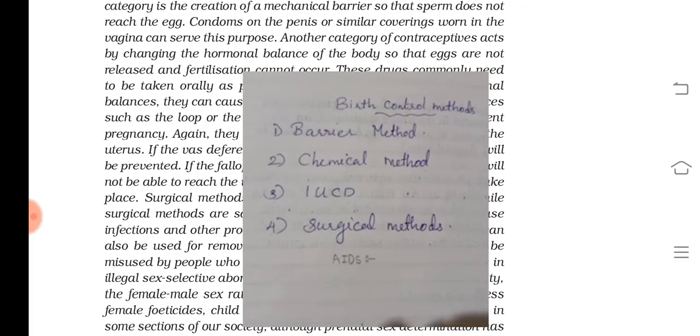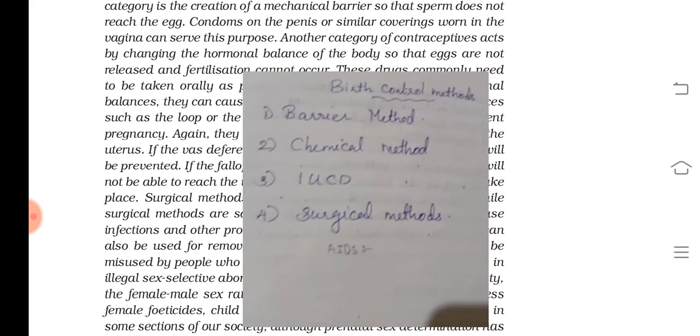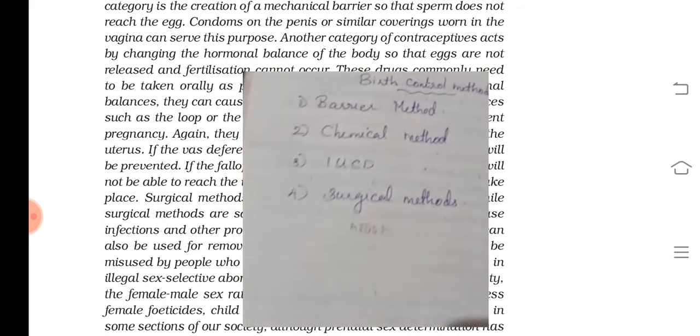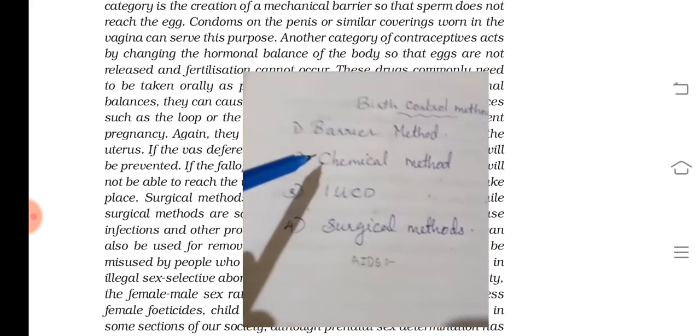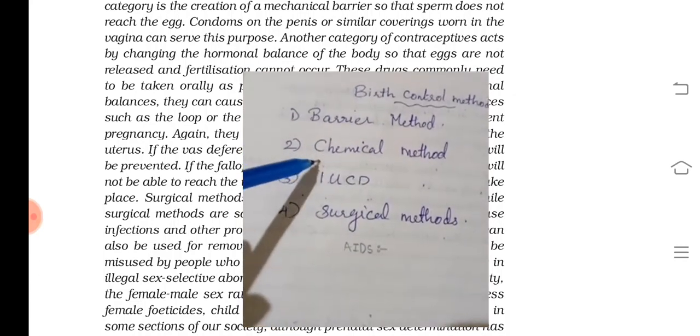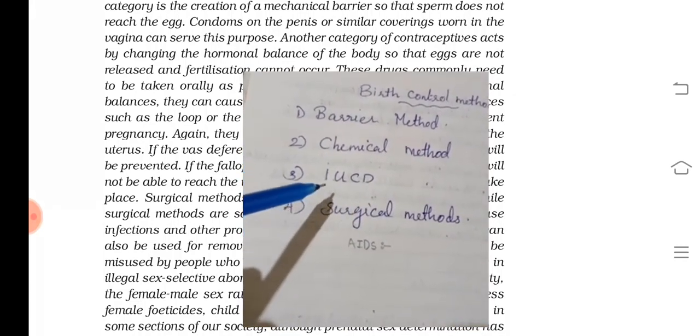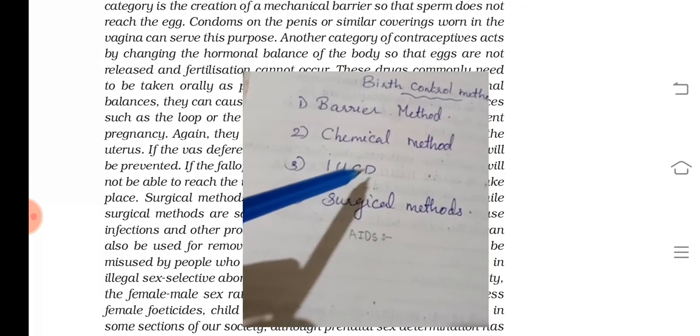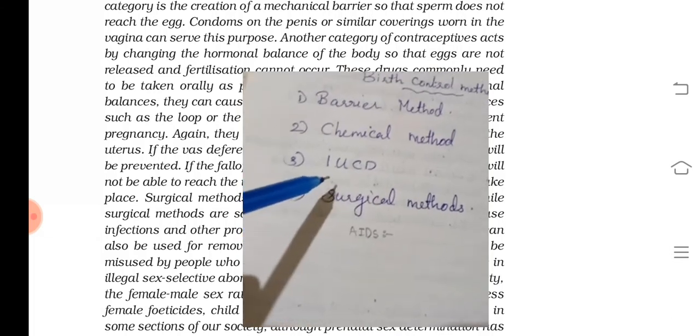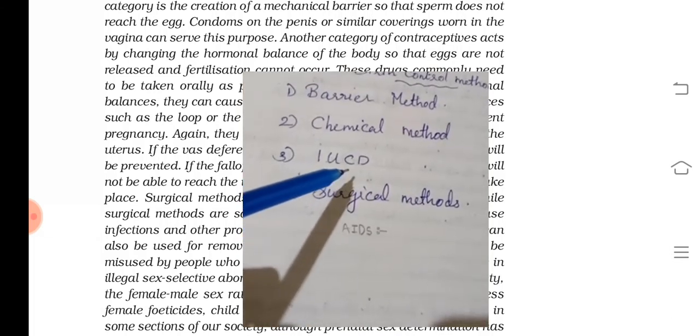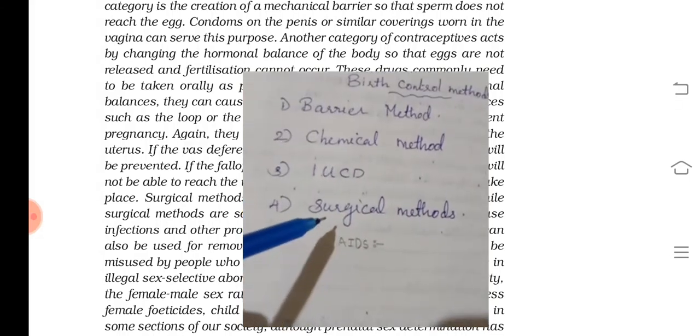The various birth control methods can be divided into different types: the barrier method, then the chemical method, IUCDs, intrauterine contraceptive devices, and the last is surgical methods.